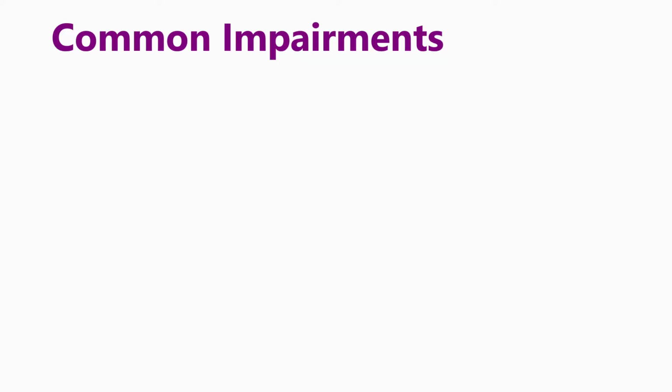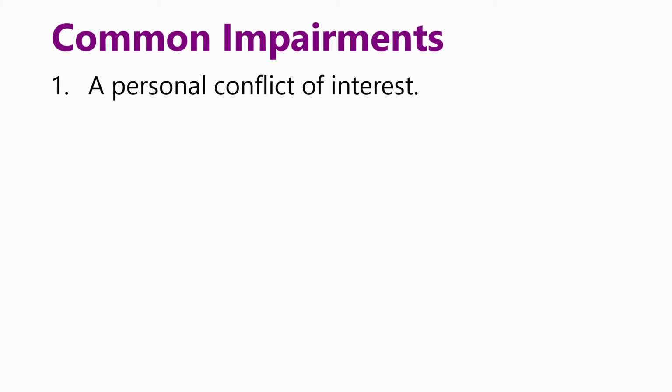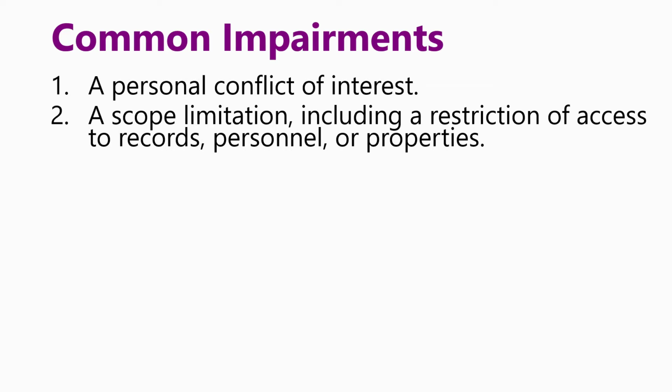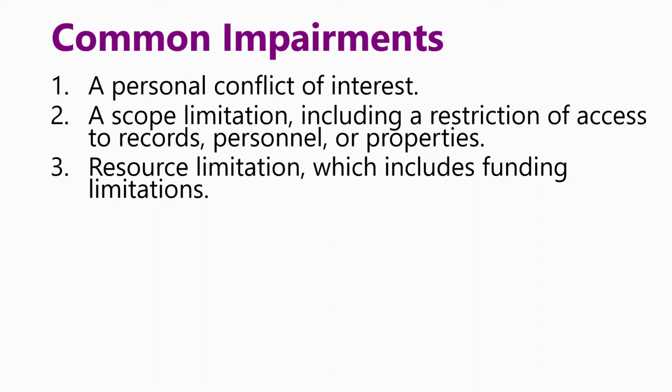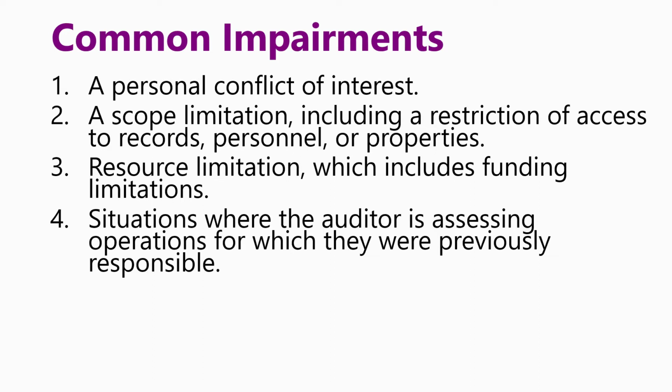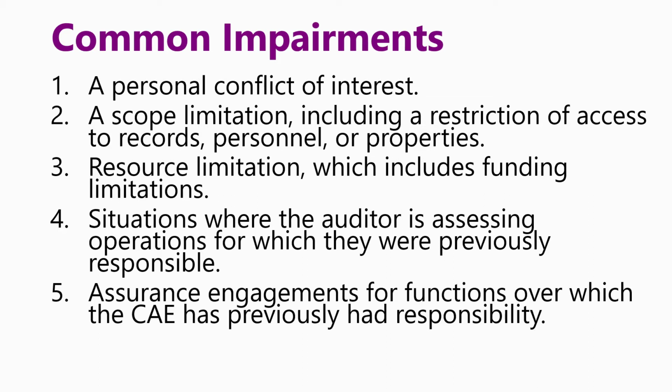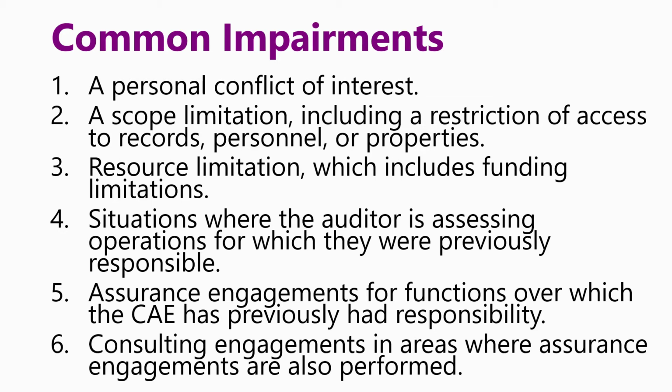In Standard 1130, there are common impairments, which include: a personal conflict of interest; a scope limitation, including a restriction of access to records, personnel, or properties; resource limitation, which includes funding limitation; situations where the auditor is assessing an operation for which they were previously responsible; assurance engagements for functions over which the CAE has previously had responsibility; and consulting engagements in areas where assurance engagements are also performed.